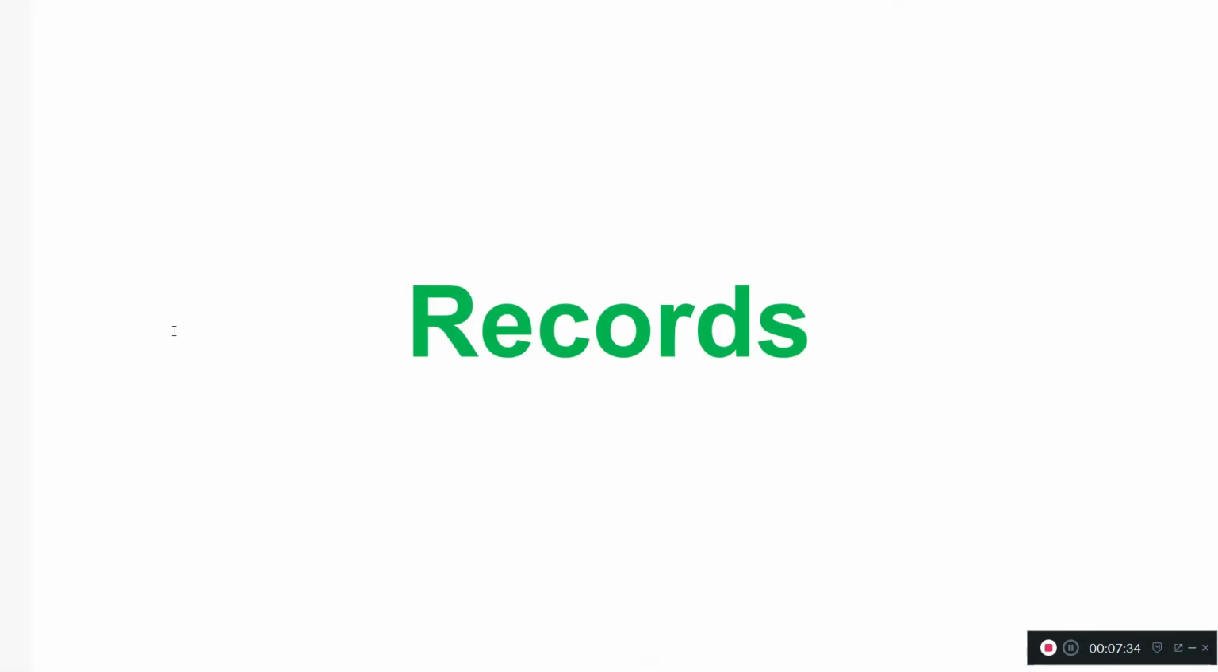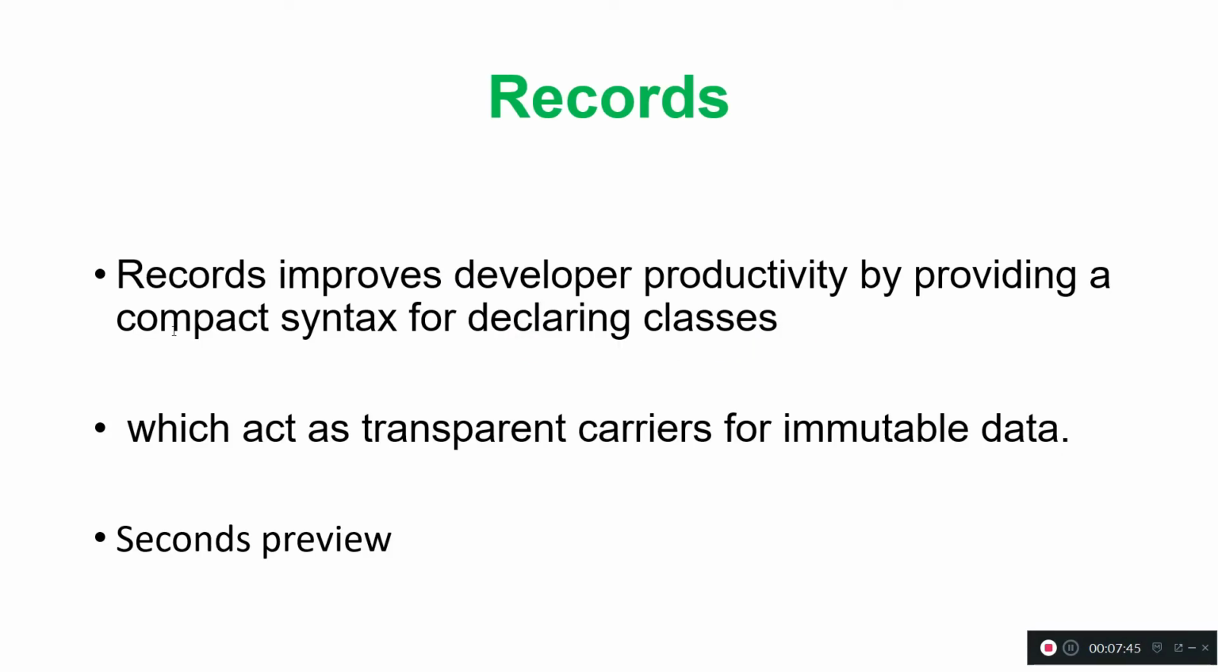Coming to the next feature, records. Records solve the problem of immutable objects. Record improves developer productivity by providing a compact syntax for declaring classes, which act as transparent carriers for immutable data. As of JDK 14, we don't have any specific way to write an immutable object.